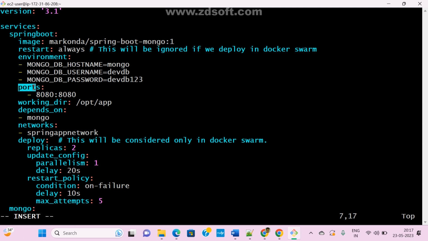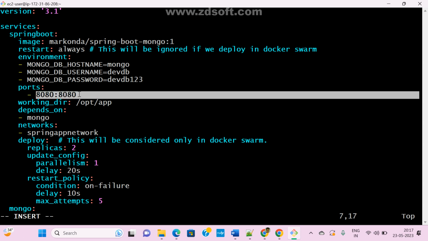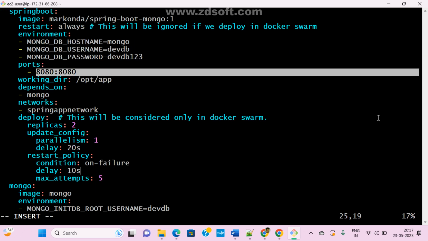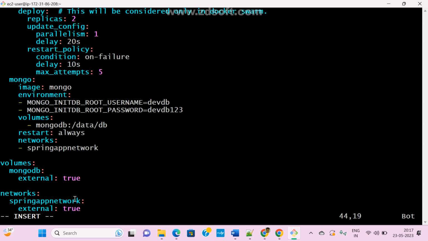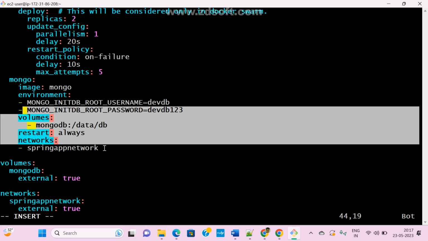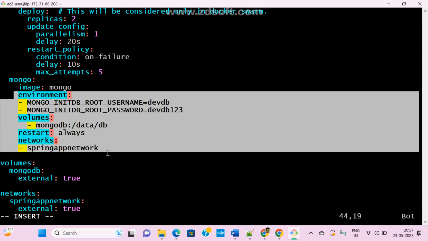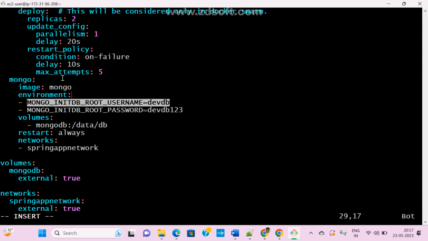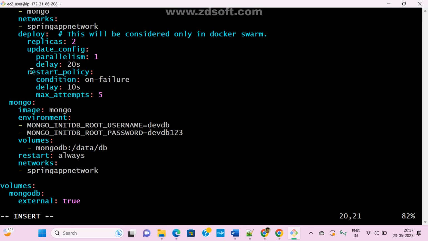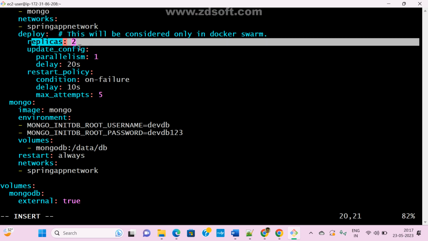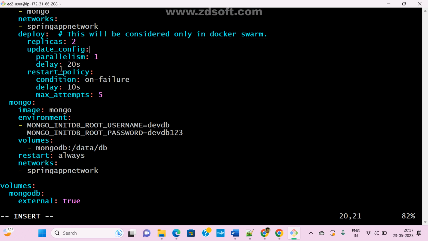And this is the port number 8080, my application port number. And this is the DB port number. This is the DB. Anyway, we are not accessing the DB. And this is the DB configuration. This is my front end application. So these are some replicas. How many pods you want to maintain? Two only. And update config and parallelism.